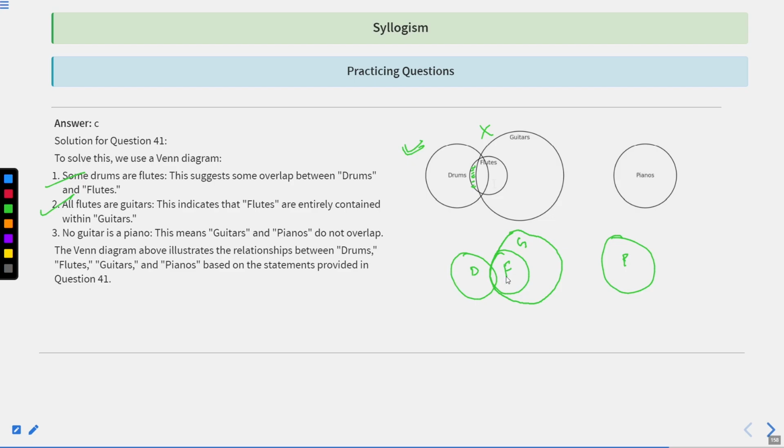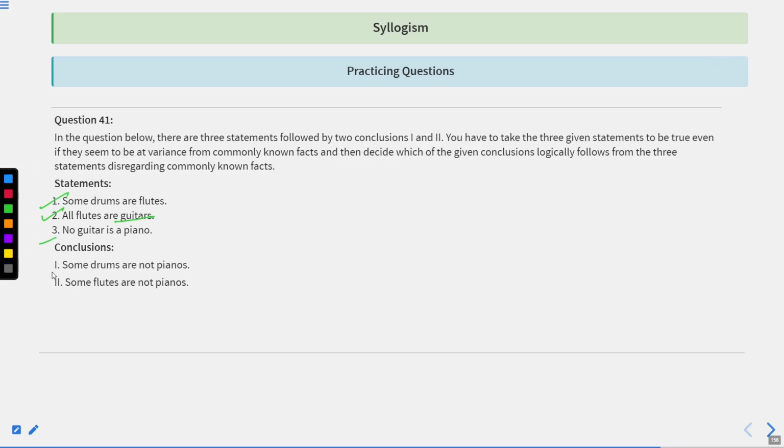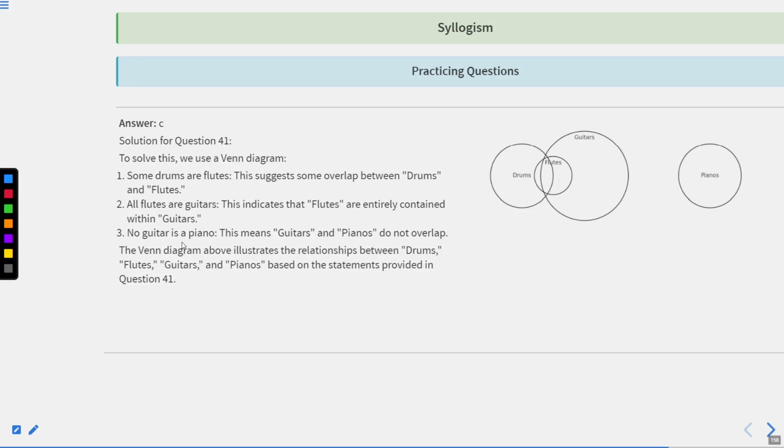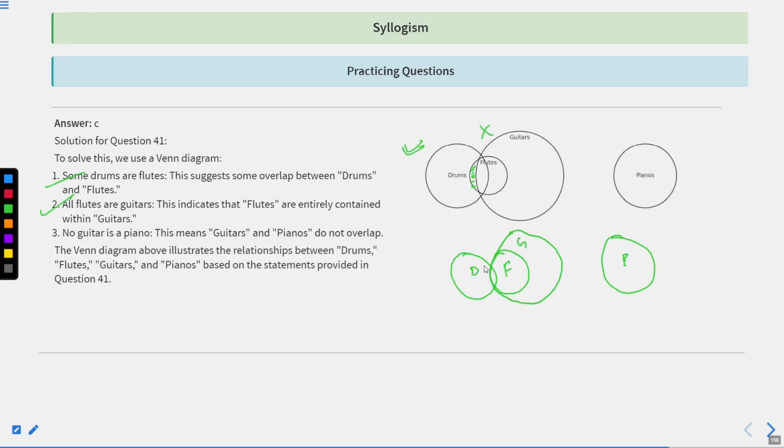So some drums are flutes. That is correct. All flutes are guitars. That is also correct. Now, no guitar is a piano. That is also there. Now we will have to figure out whether conclusion 1 and conclusion 2 follow or not. Some drums are not pianos. Some drums are not pianos, my dear students.